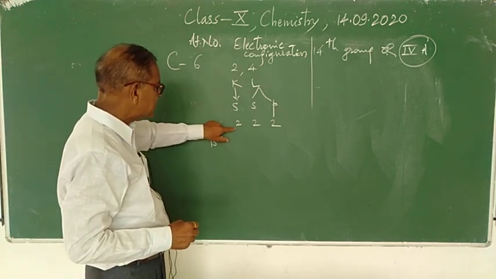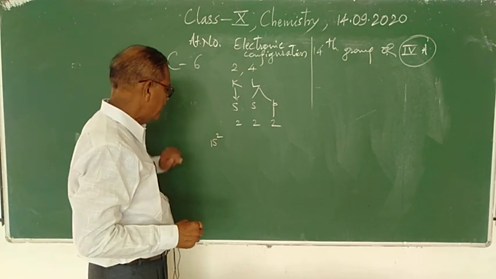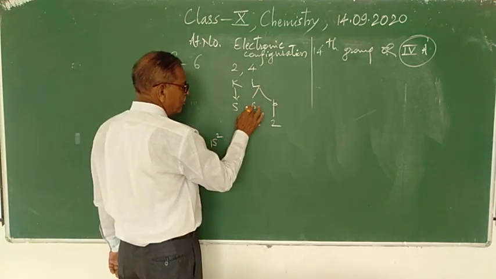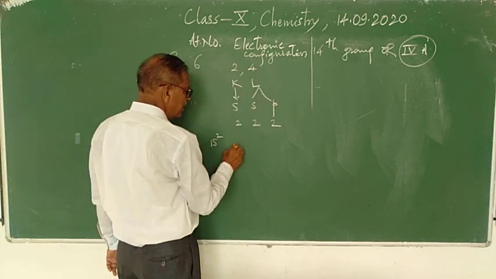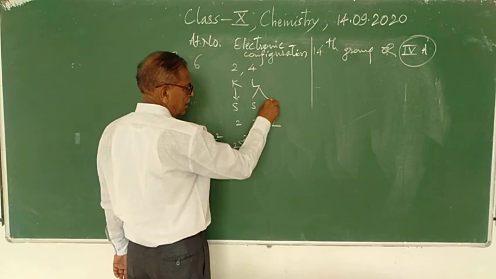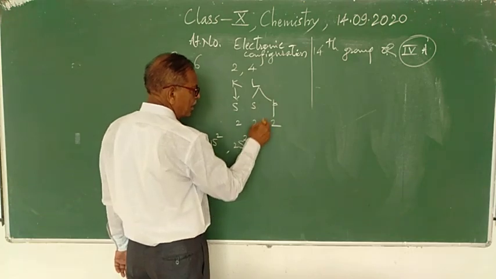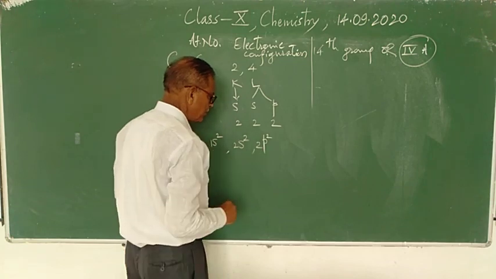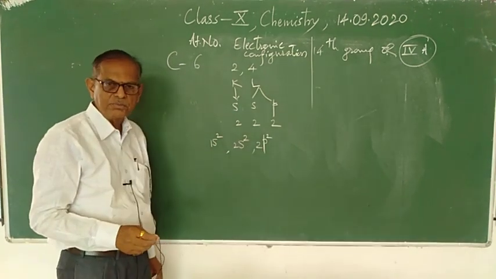And how many electrons are present? 1s2. Then for S of the L shell it will be 2s2, and here 2p2. So this will be the electronic configuration.